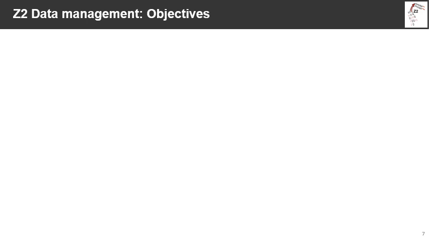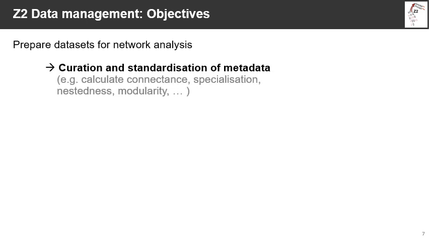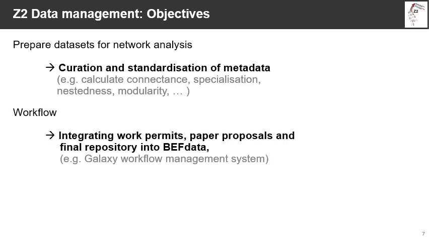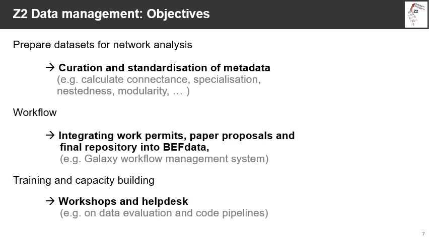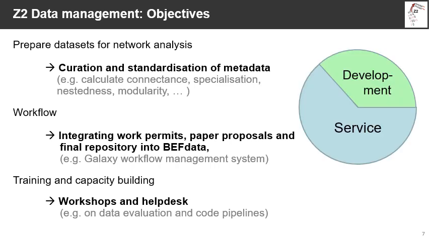The objectives here are to prepare datasets, which includes curation of raw data such as calculating network metrics and standardization of metadata, to establish automated workflows that integrate all steps in the life of data from permits to final repositories, and to provide training and capacity building to all users of the data portal, also helping with data evaluation and code pipelines. These objectives are mainly service to the whole research unit, but part of it is also development of the management system. So why is development important?